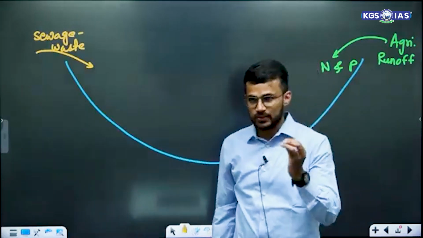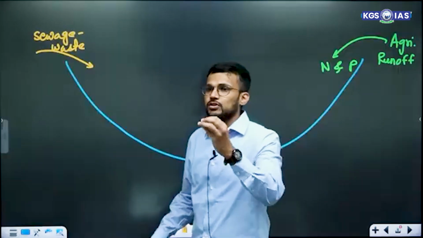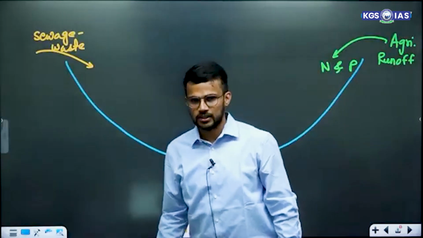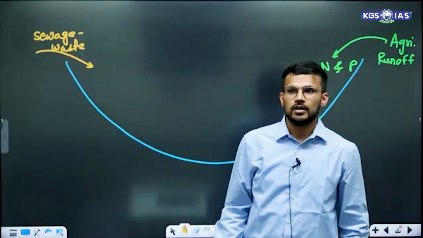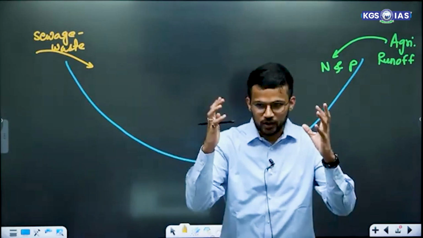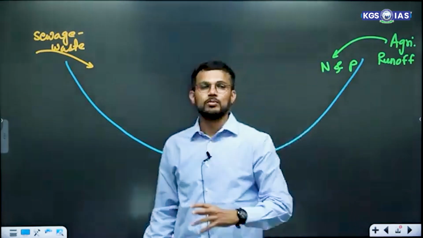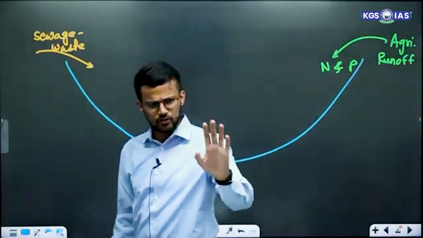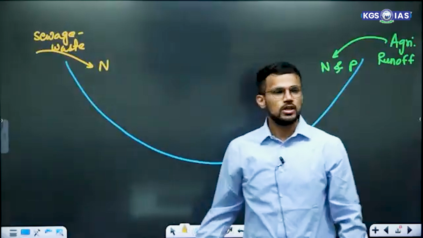Sewage waste. If sewage waste is being put inside this water body, which nutrient will be added primarily? क्या होता है human waste में? E. coli is, let's say, the bacteria that is present, but along with E. coli थोड़ी ना large quantity में होगा. What is there in large quantity in human waste, animal waste? Nitrogen. Fine, ammonia, but nitrogen. So nitrogen will be added through sewage waste.